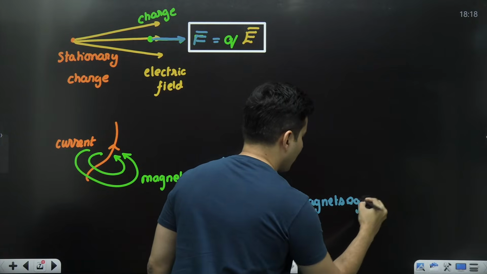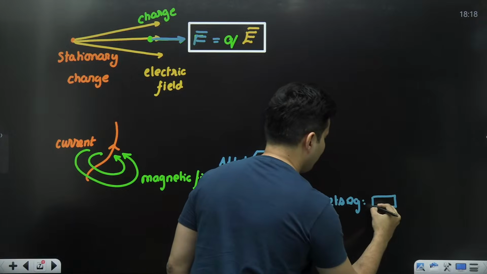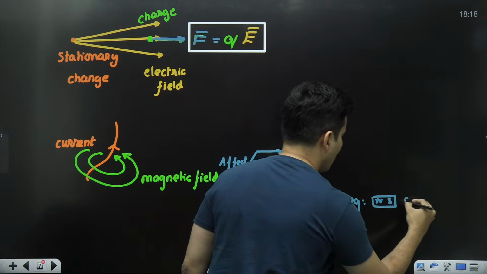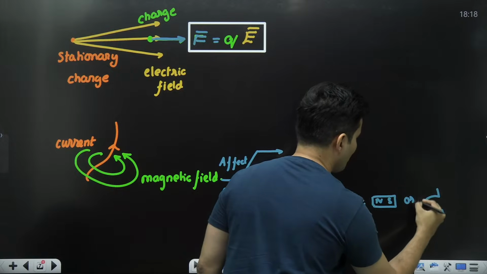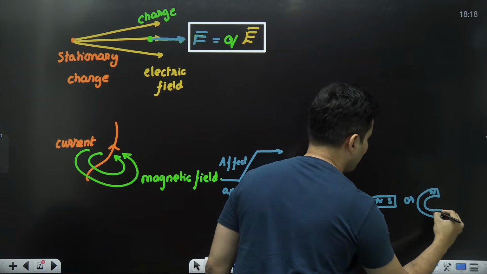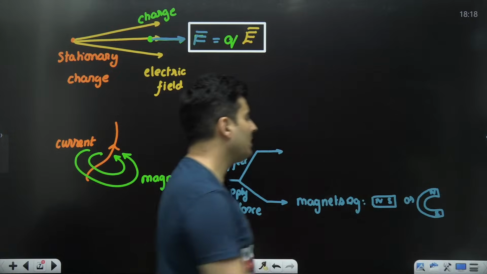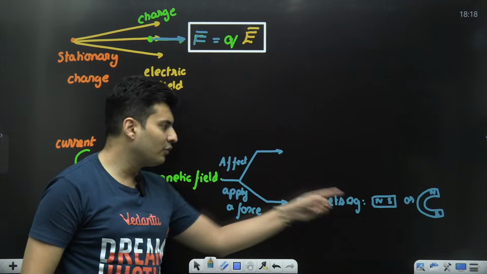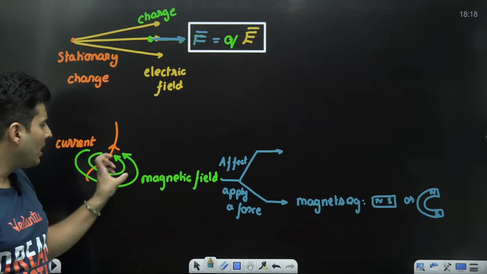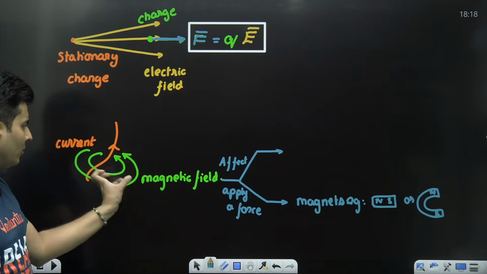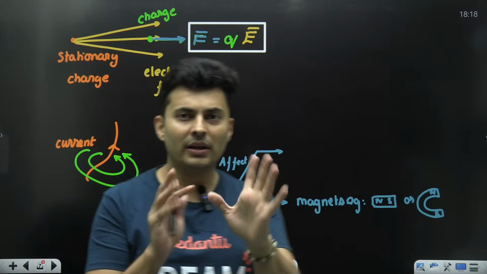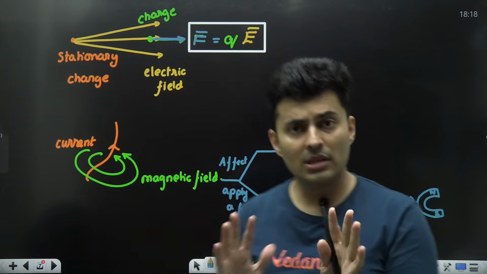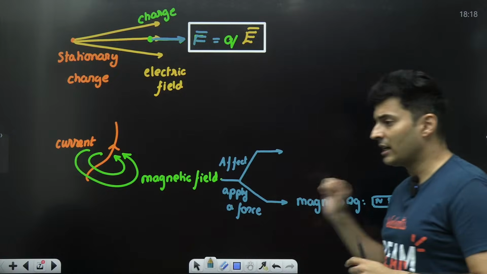Example, let's say you have a bar magnet with north and south pole, or for example, a horseshoe magnet with some north pole and south pole, and so many more. So it can apply forces on other magnets. You place a bar magnet, it will be deflecting. You place a horseshoe magnet, it might attract, repel, it might apply a torque, something will happen. This is one thing on which it can apply a force.